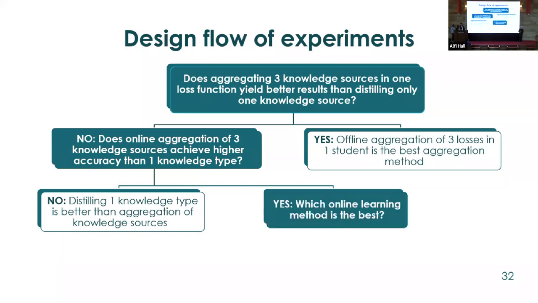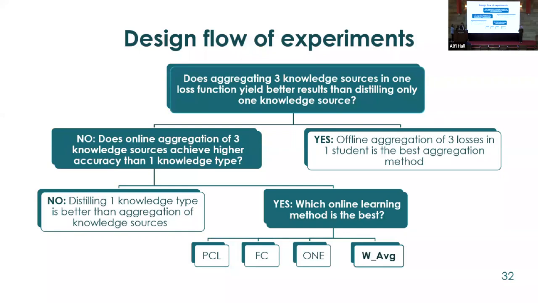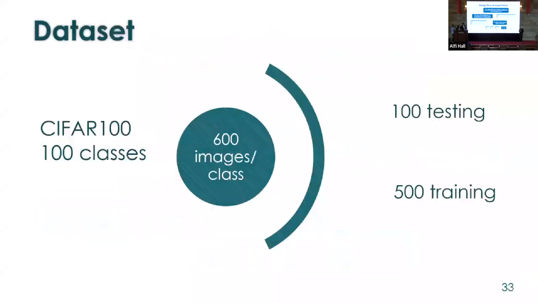So the question now becomes, which specific online learning technique produces better results? We have tried 4 different online learning techniques, as you can see here. This is the peer collaborative learning, PCL, the fully connected layers, FC, the on-the-fly native ensemble, ONE, and the weighted averaging. Finally, we found that weighted averaging was the best performing online technique to distill the knowledge from the 3 different knowledge sources in each student and aggregate them to get the final group output.